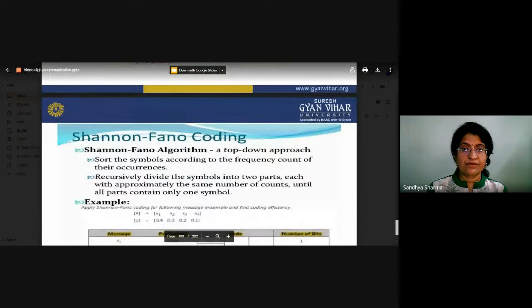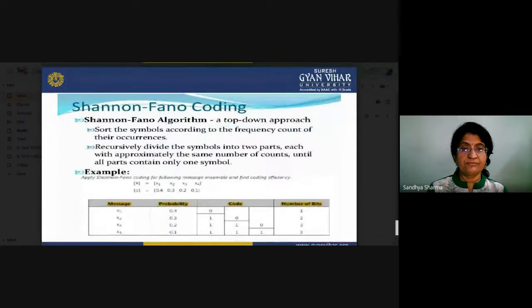So now again we will see the Shannon-Fano coding. Shannon-Fano algorithm is a top-down approach. Sort the symbols according to the frequency count of their occurrence. So you have to again arrange in descending order, and now we will divide the list of our probabilities into two approximately equal parts.